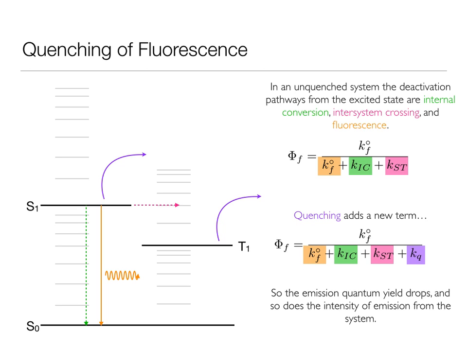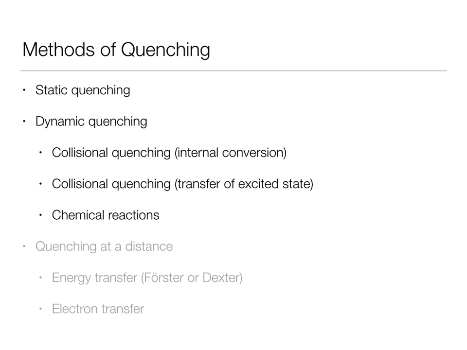Quenching can occur from both the singlet and the triplet state. However, it is only quenching from the singlet state which will affect the fluorescence quantum yield. There are various methods of quenching, principally static and dynamic. Static quenching is where a complex is formed, whereas dynamic quenching is caused by collisions of my fluorophore and my